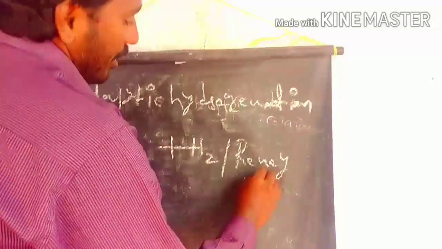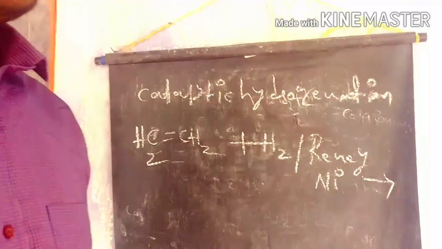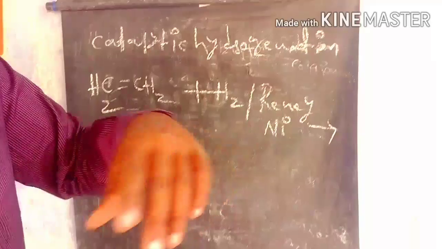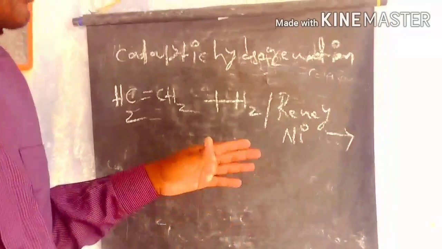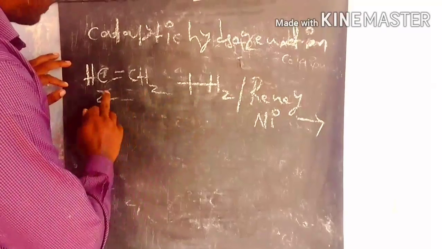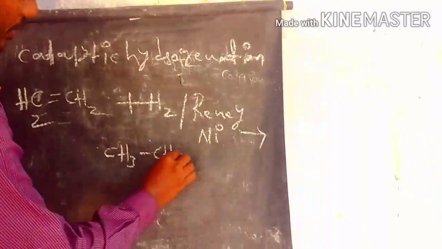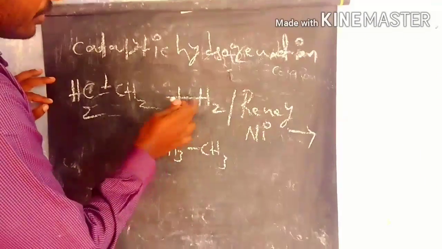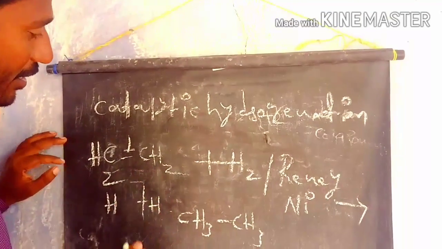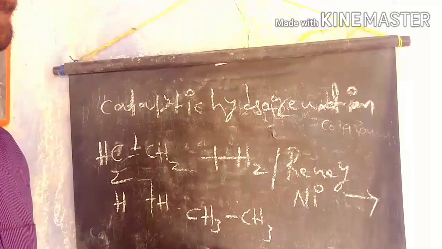The aluminum and nickel alloy we call Raney nickel. Under hydrogenation with this Raney nickel, two hydrogens are added to the alkene, and after that we get ethane. Here we break the sigma-pi bond, adding two hydrogens to the two carbons. This is how we prepare ethane from ethene. This is a very simple reaction.